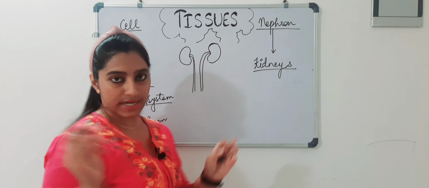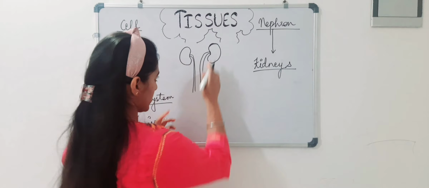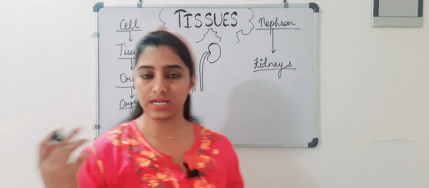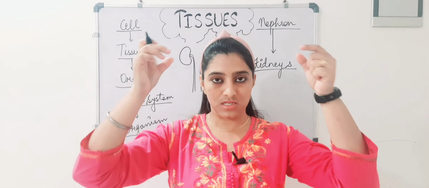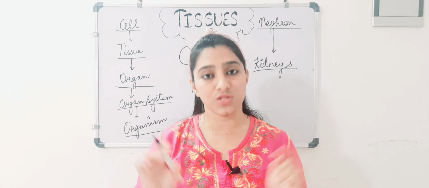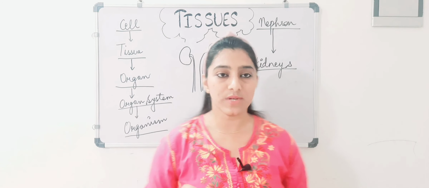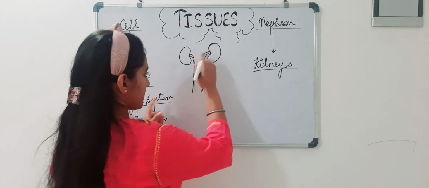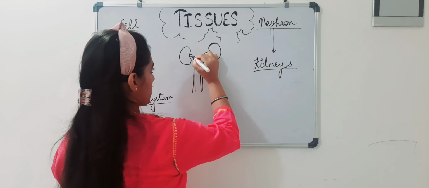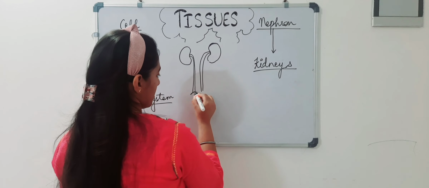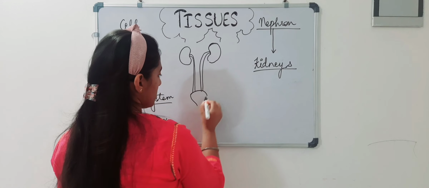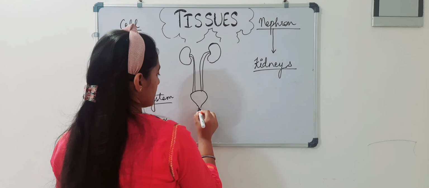Ureters are formed and these ureters again are an organ. Ureters are also an organ, means these pipe-like structures which are emerging from both the kidneys are ureters. When these ureters come out of the kidneys, they enter into a bladder which is known as the urinary bladder.